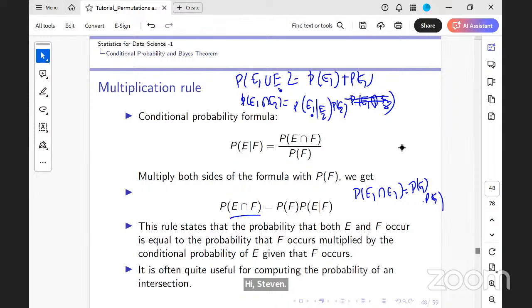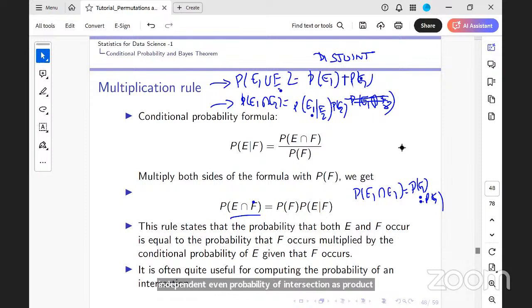So when I have the addition rule for disjoint events, the probability of the union is the sum of the probabilities. This is for disjoint or mutually exclusive events. If I have independent events, the probability of the intersection is the product of the probabilities: probability of E1 times probability of E2. Don't get confused between mutually exclusive events and independent events. Is that clear?